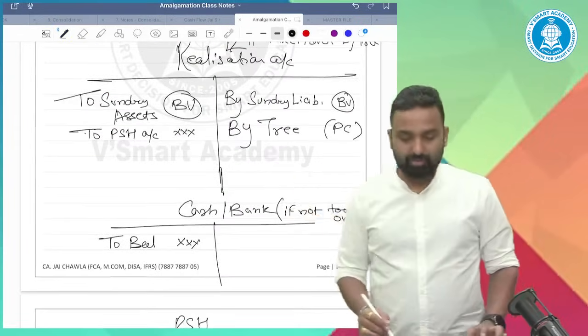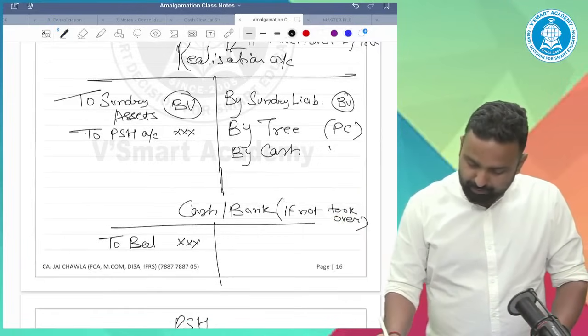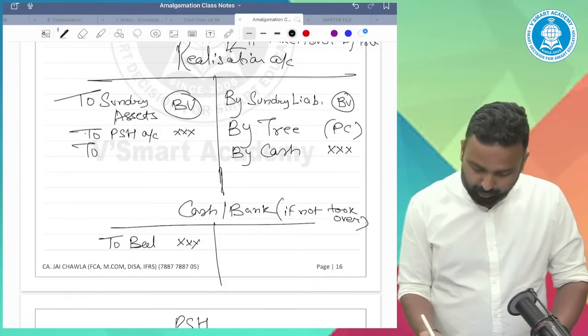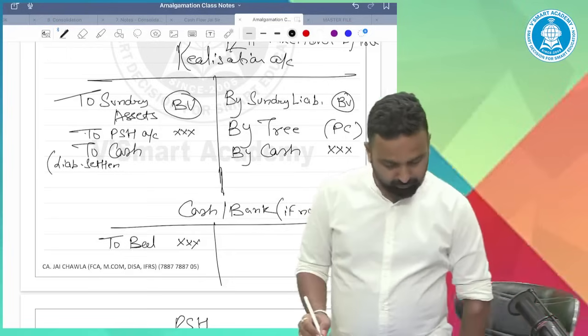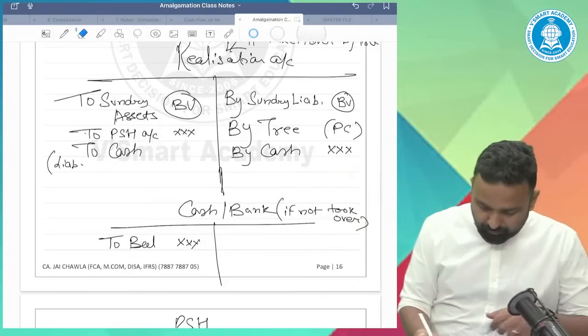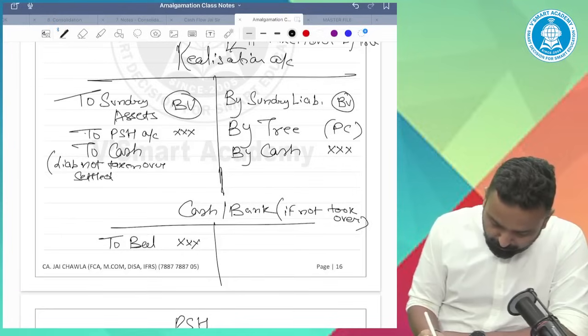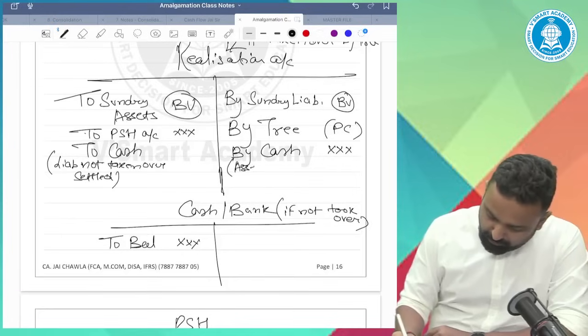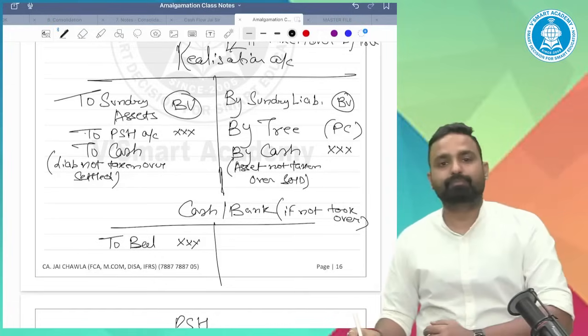So in the realization account, by cash, to cash. Liability settled. Liability not taken over, settled. Asset not taken over, sold.